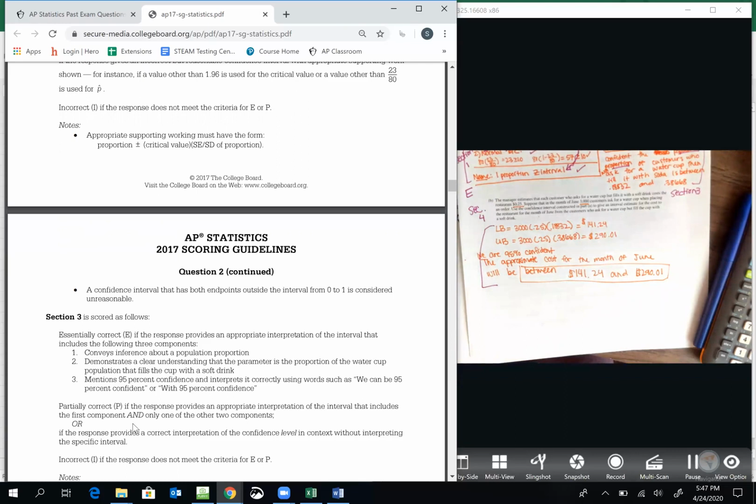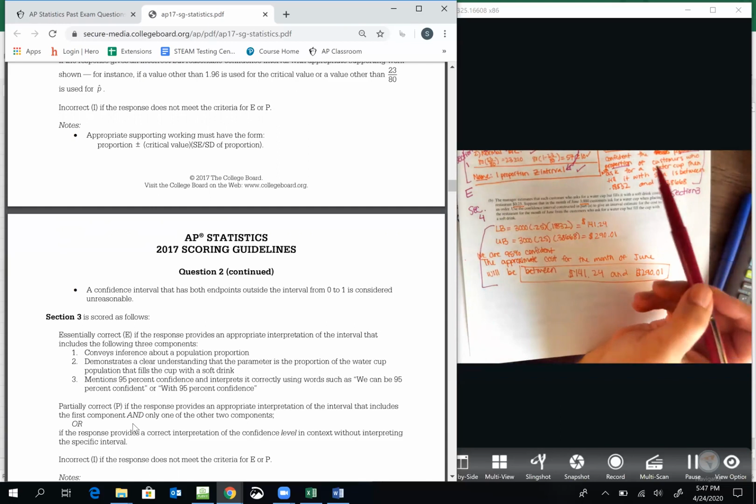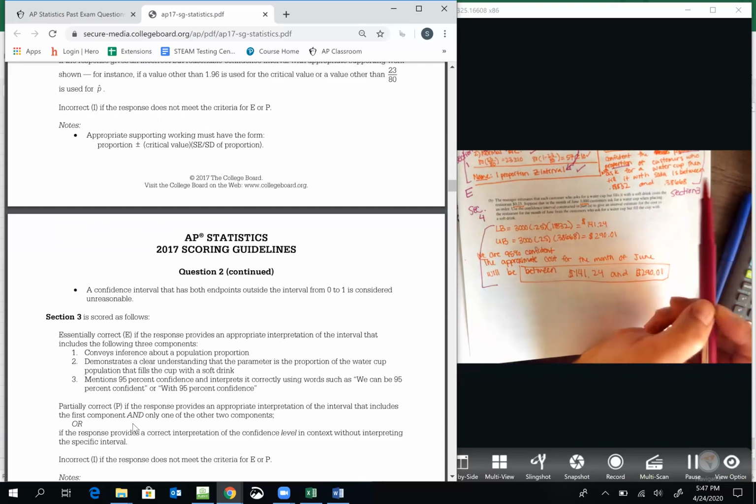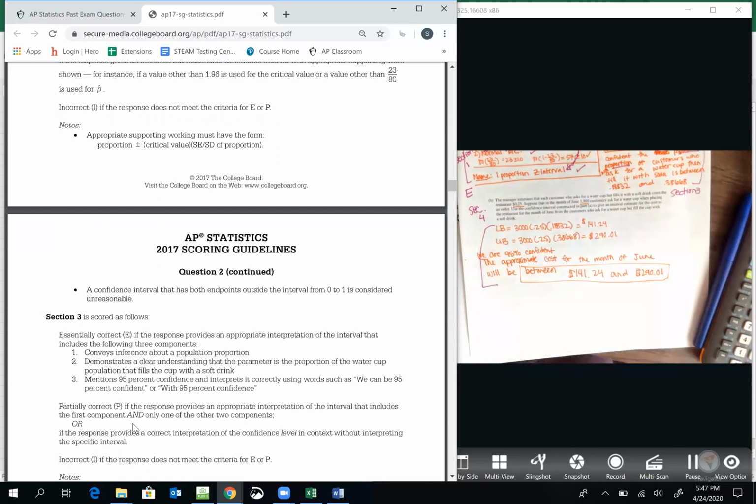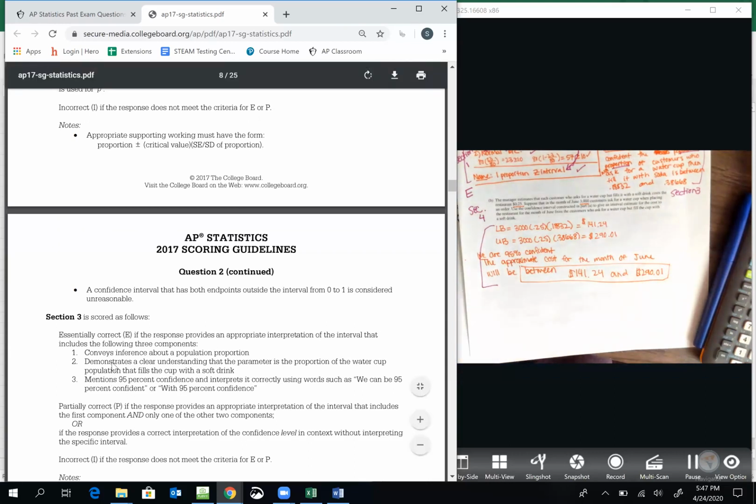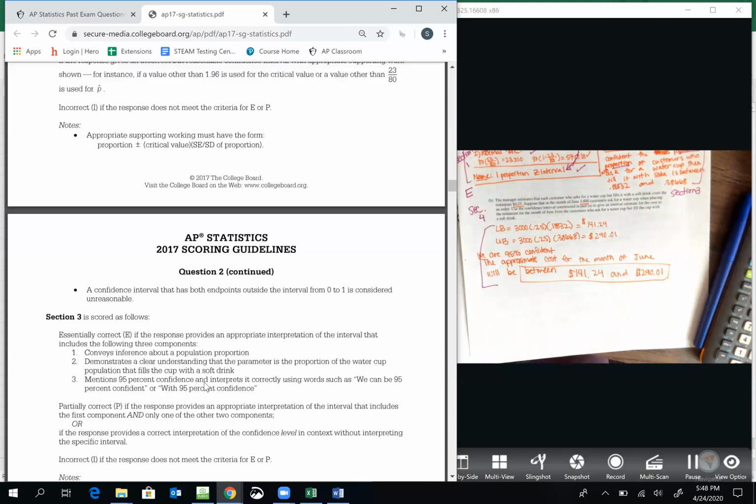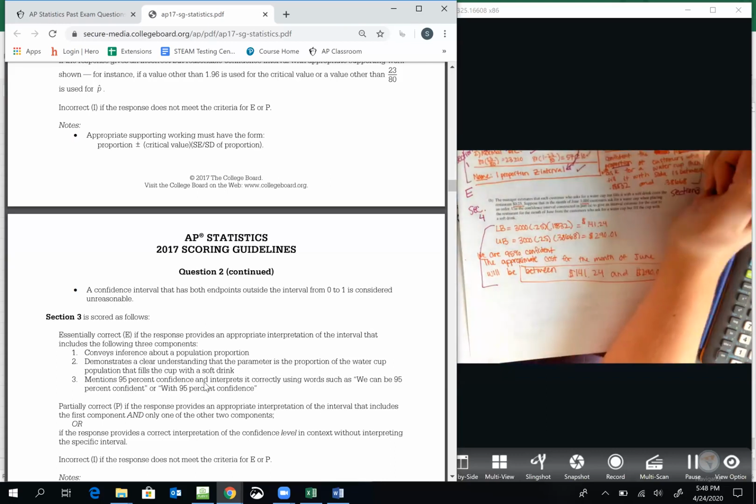Demonstrates a clear understanding that the parameter is the proportion of the water cup population that fills the cup with a soft drink. So the customers who will ask for a water cup then fill it up with soda, I think that qualifies to demonstrate a clear understanding of the parameter, the proportion of the water cup population that will fill the cup with the soft drink. So I don't think it's quite as clear as what they wrote, but I think it's still good.